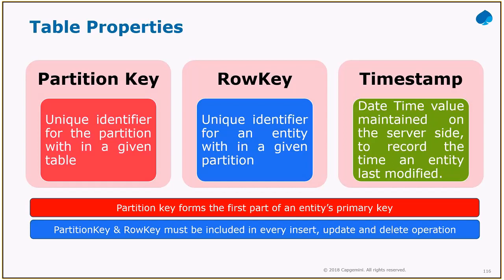So all the Sogeti related files will be in the same partition. That's a unique identifier for the partition within a given table, whereas the row key is a unique identifier for an entity. If you see the employee table, you can take Sogeti, which is a node, as a partition key, and the row key is your employee ID. The partition key forms the first part of an entity's primary key, and whenever you want to perform a CRUD operation, you need to supply both the partition key as well as the row key.